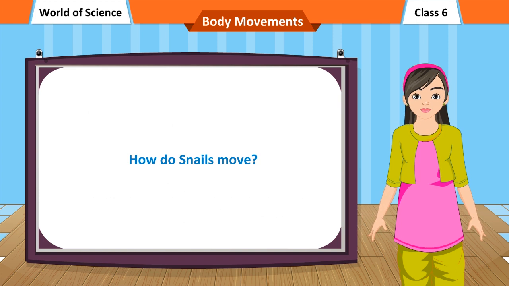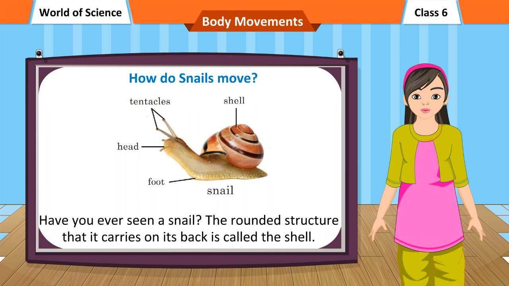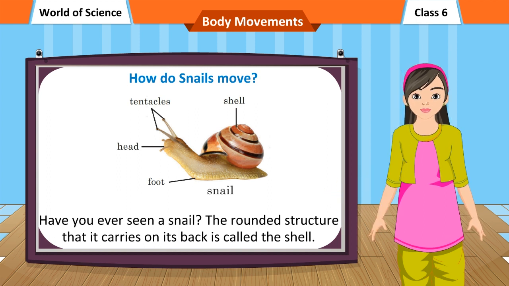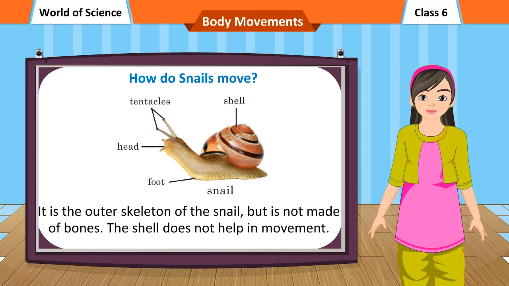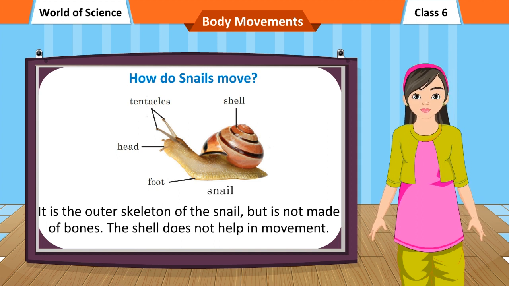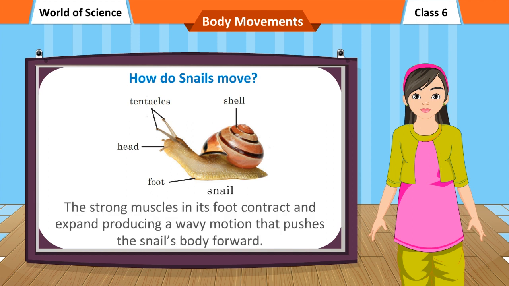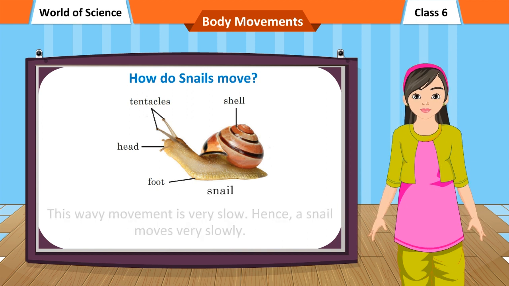How do snails move? Have you ever seen a snail? The rounded structure that it carries on its back is called the shell. It is the outer skeleton of the snail, but is not made of bones. The shell does not help in movement. A muscular foot comes out of the shell. The strong muscles in its foot contract and expand, producing a wavy motion that pushes the snail's body forward.